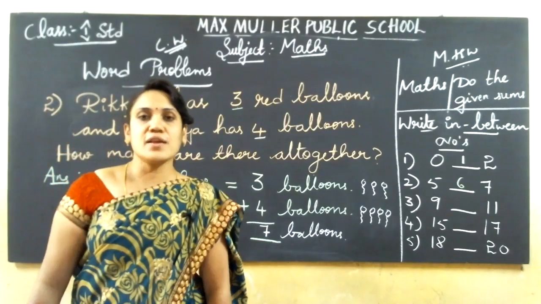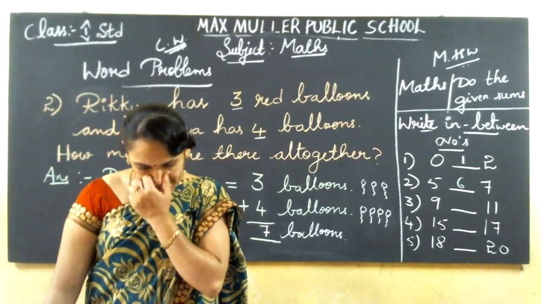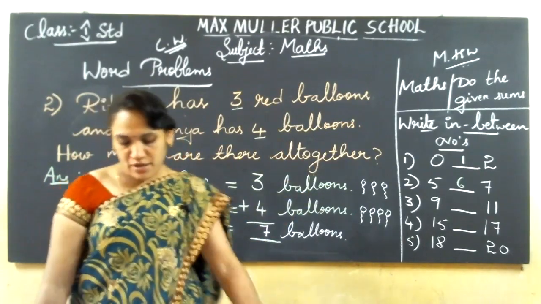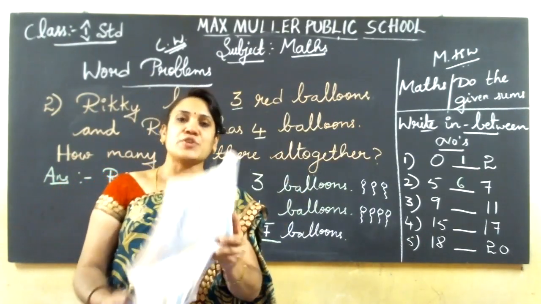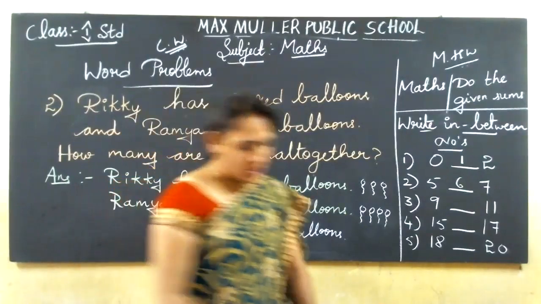So again, once I'm saying, in the classwork, how many sums did you write today? Word problems, 2 sums you write. Then in the homework, you copy that one. Now keep ready the textbook, page number 79. Okay, page number 79. Keep ready. Textbook I'm going to start now.